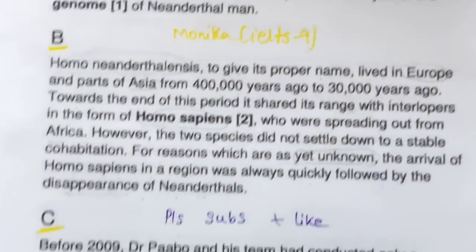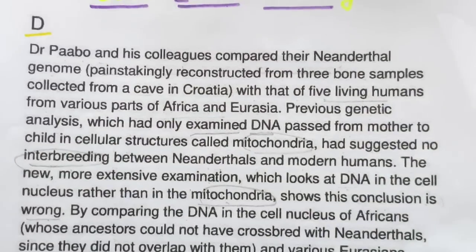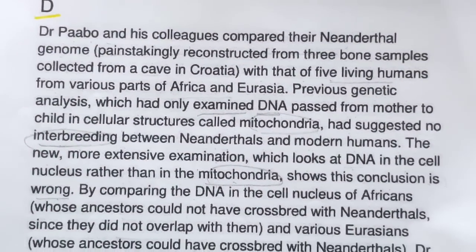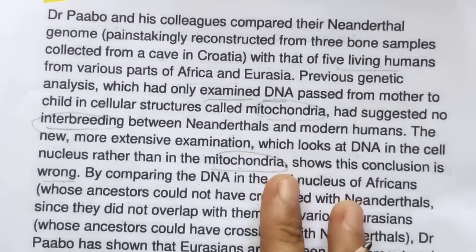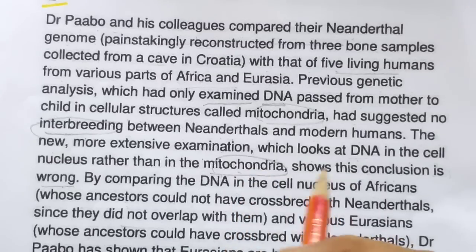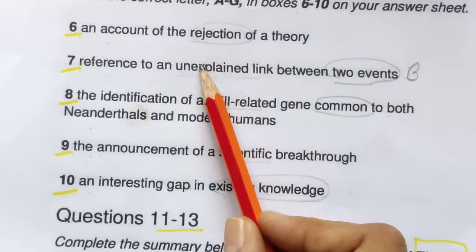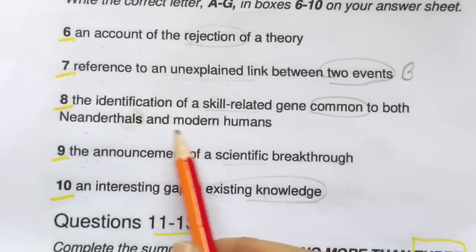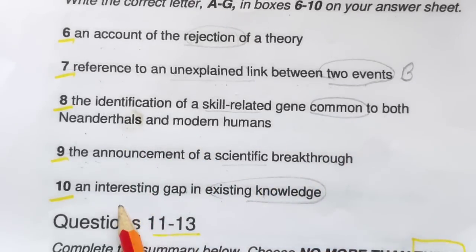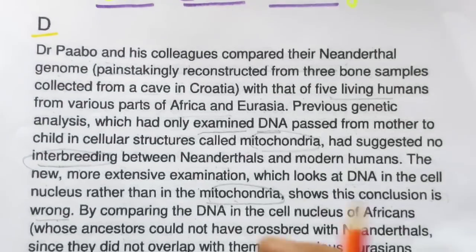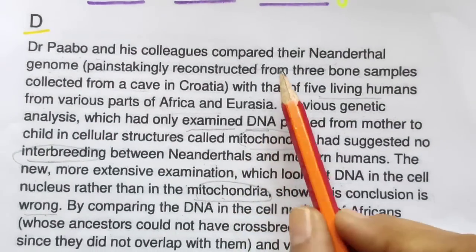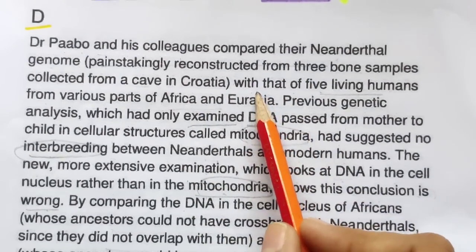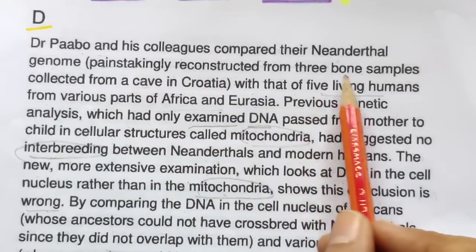So now I will read D also, because these paragraphs we have already read for a previous question. That's why I am reading it, because we know what is described here. Here the keyword is rejection of a theory. Here they are talking about DNA. Colleagues compared three bone samples.